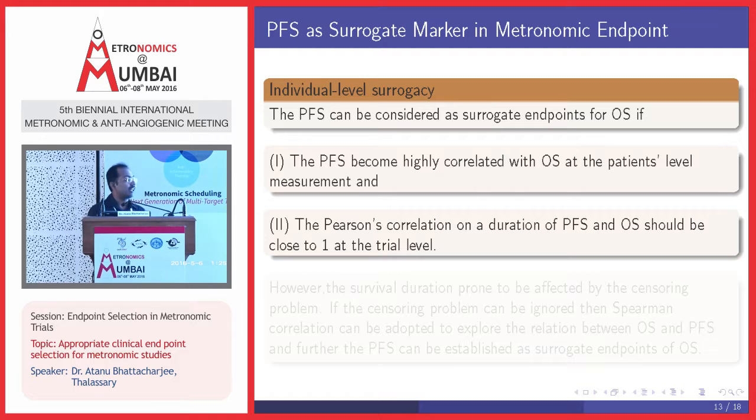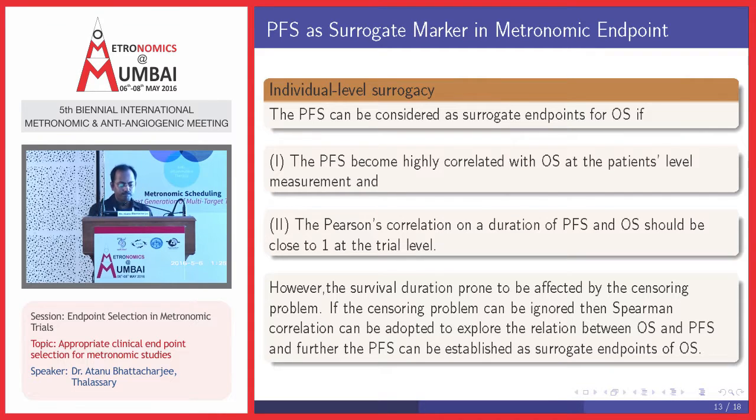However, numerically, if in your study the progression-free survival durations and overall survival durations come close, because both are continuous variables, through Pearson's correlation, then we may consider progression-free survival as an alternative to OS.